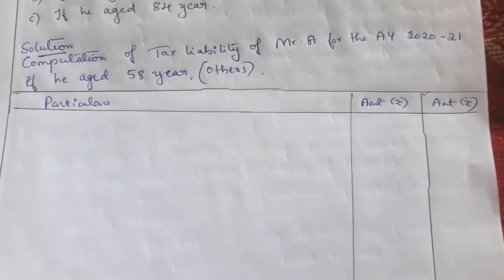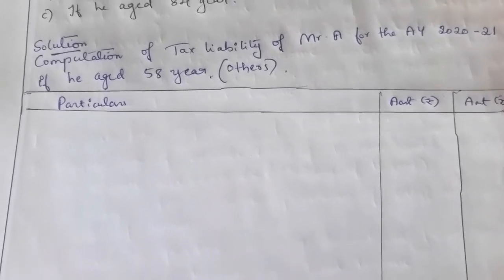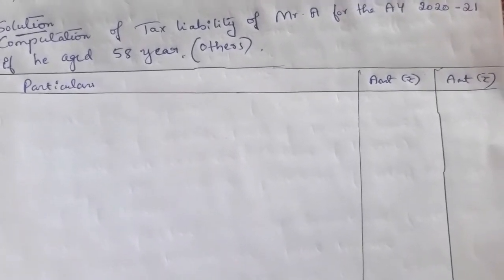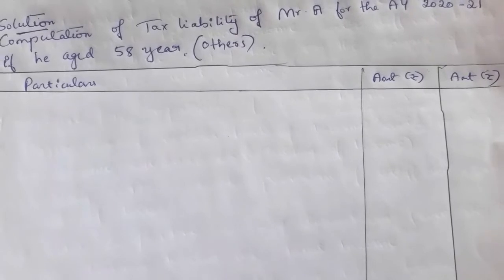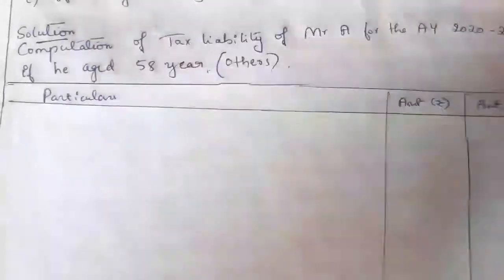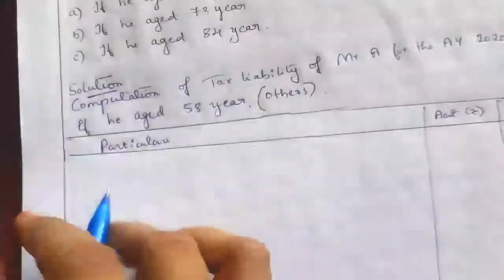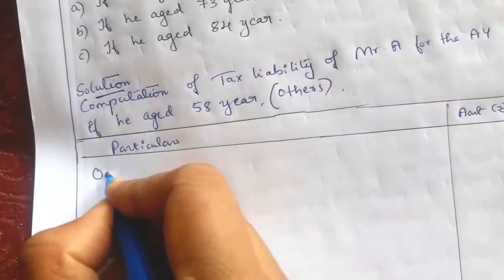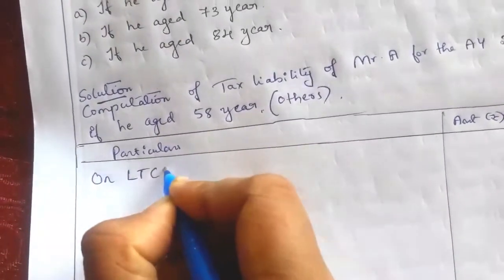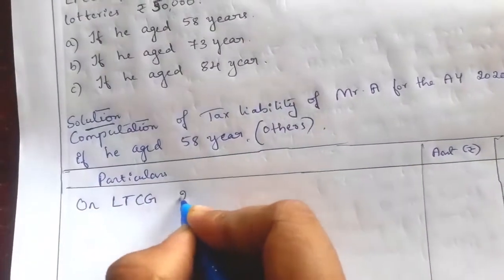In order to find out tax liability, first we have to compute the tax on long term capital gain, short term capital gain, and winning from lotteries at special rates. Firstly we will take long term capital gain. What is the income on long term capital gain? 2 lakh.